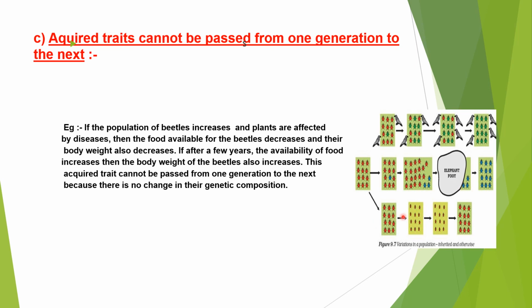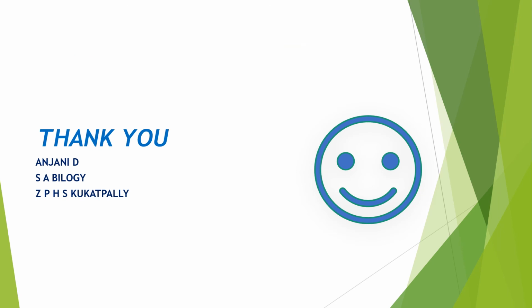That's why this trait cannot be passed from one generation to the next, because there is no change in the genetic composition. You have to understand one thing, children. Because of lack of food only, their body weight decreased, but that is not a change in genetic composition. So acquired traits cannot be passed from one generation to the next. Right, children? Thank you.